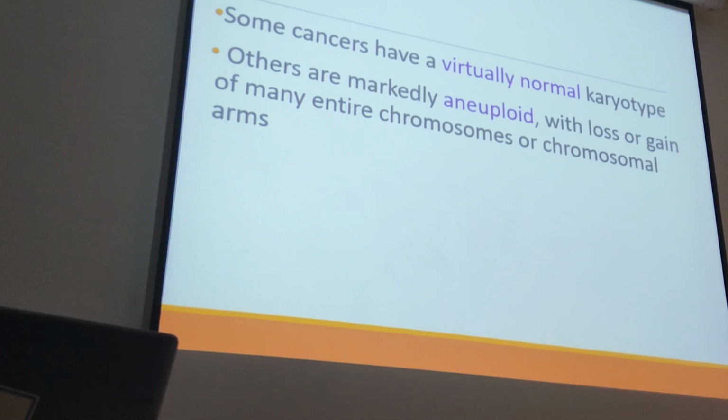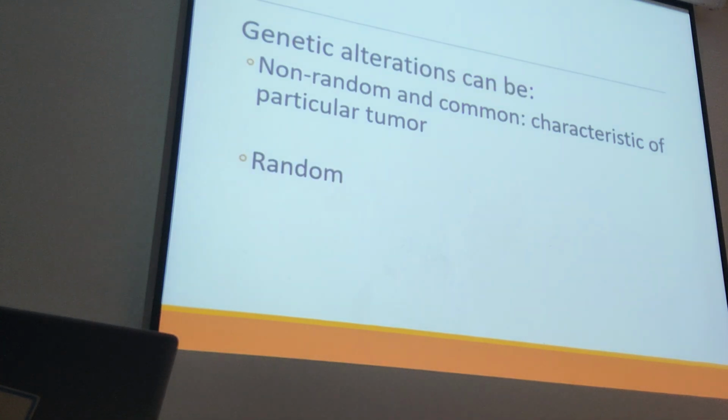Some cancers have a normal karyotype. If you examine the karyotype and it is normal, we cannot say there is no problem, because it could be just molecular or genetic damage with a normal karyotype. Others are markedly aneuploid. Some cancers are very aneuploid, with a problem in the number of chromosomes: addition, deletion, loss, gain. So by chromosome study, you can understand something happened.